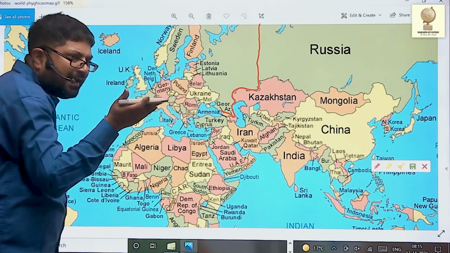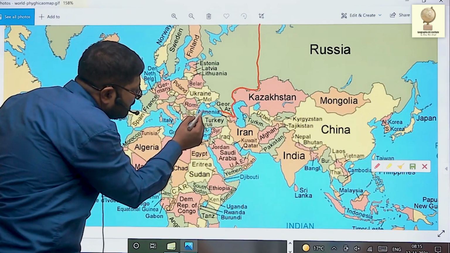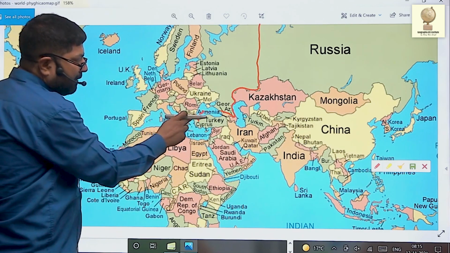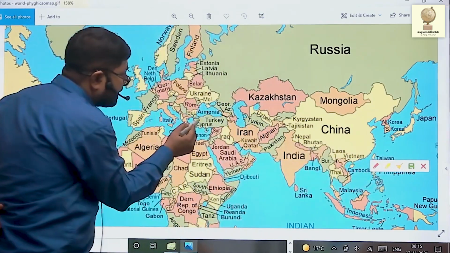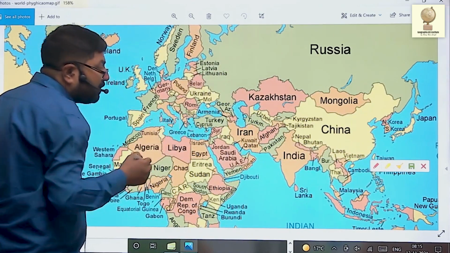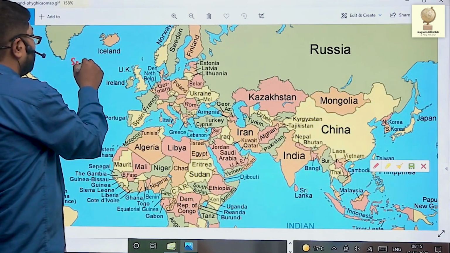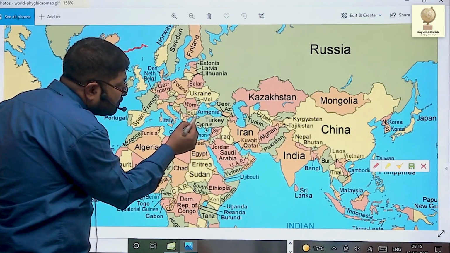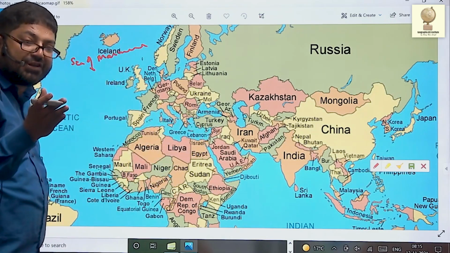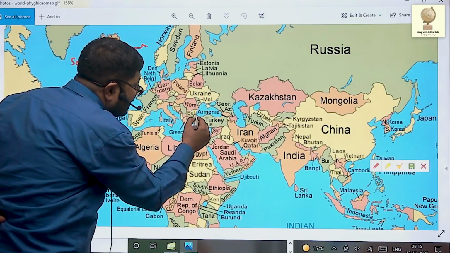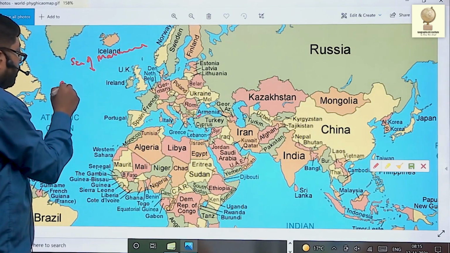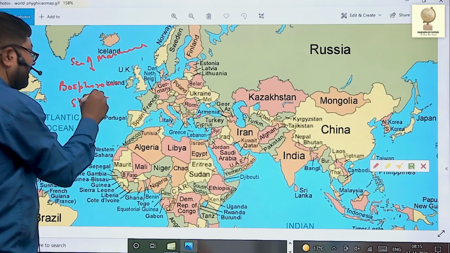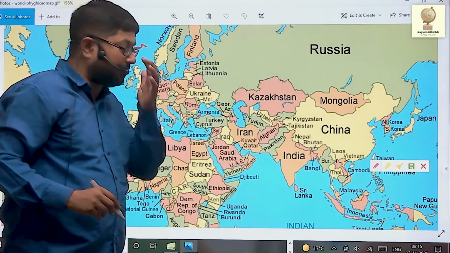Now, the border of Europe and Asia runs from this Black Sea, and in between this water body is the Sea of Marmara. This water body between Turkey and its part Istanbul is known as Sea of Marmara. This small water body forms the border between Asia and Europe. In the east, it is connected to Black Sea by way of Bosphorus Strait. Strait means a narrow water body that separates two land areas.